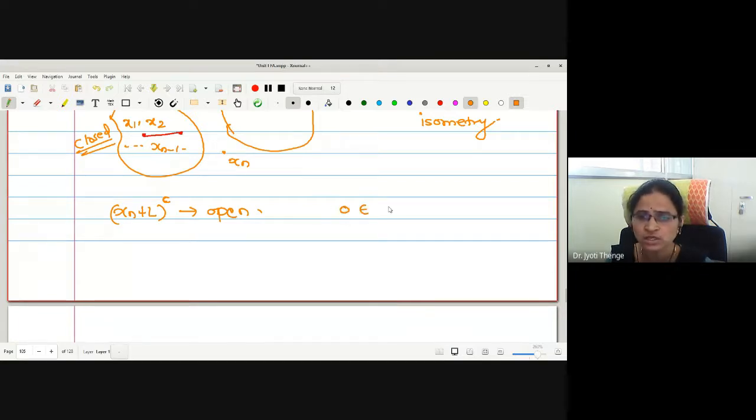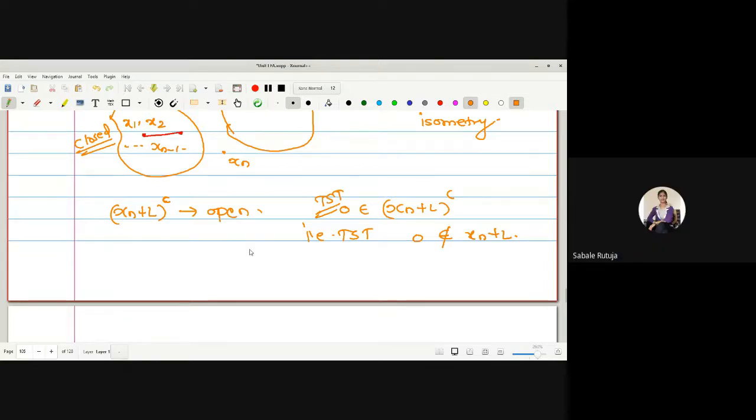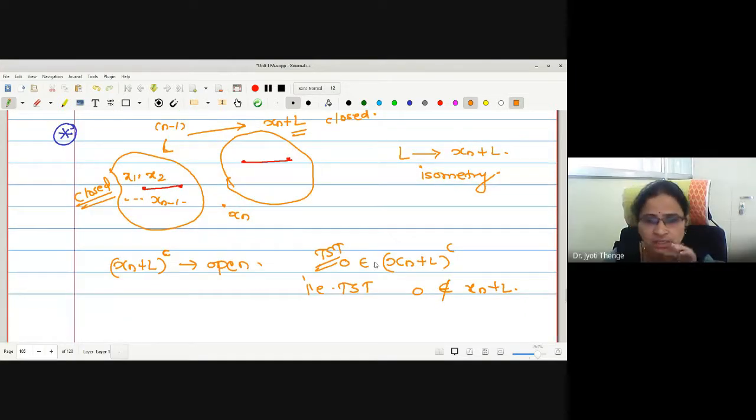Okay. Now what is the job? To show that 0 belongs to the complement of xn plus L. To show this, what I am going to show is that 0 does not belong to xn plus L. Is that okay? Yes, ma'am. Okay, this we will do. Step by step I am telling you the construction. Once I finish the proof, I will tell you the whole construction again.